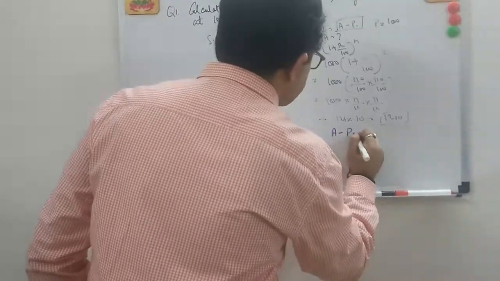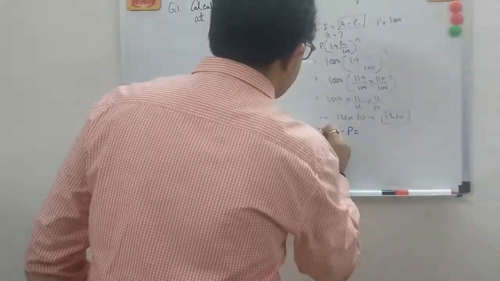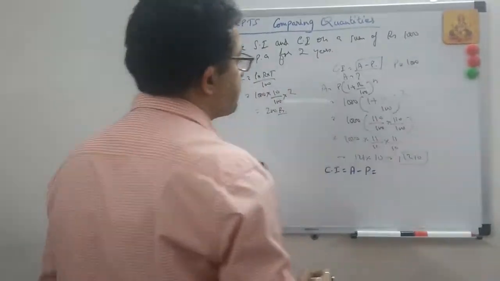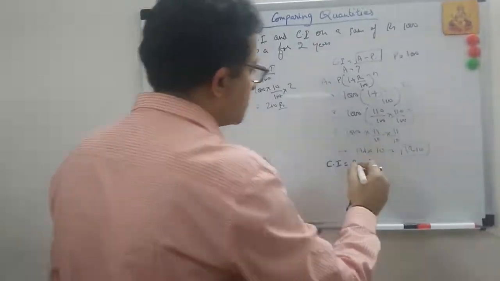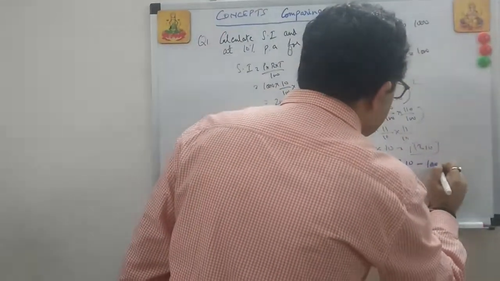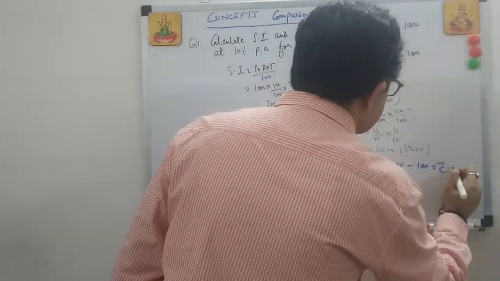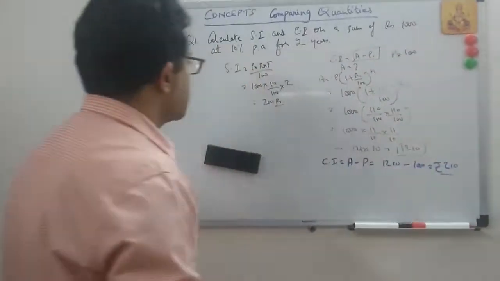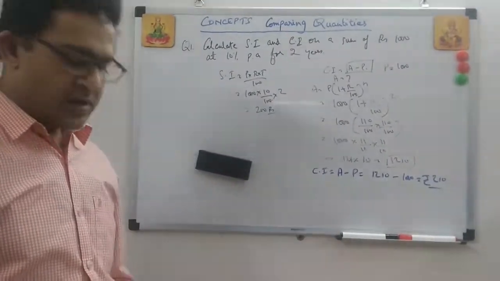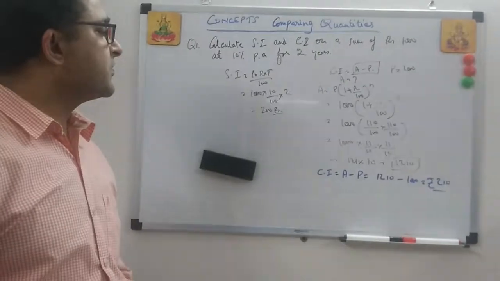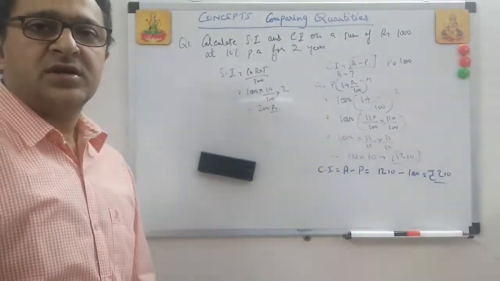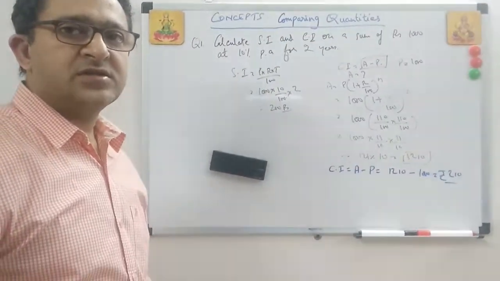Amount minus principal is equal to compound interest. Amount is how much? 1210 minus 1000 is equal to rupees 210. So there is a difference of 10 rupees. This is what I am explaining, for an example, how compound interest will give you a higher amount as well as a higher compound interest with the same parameters.